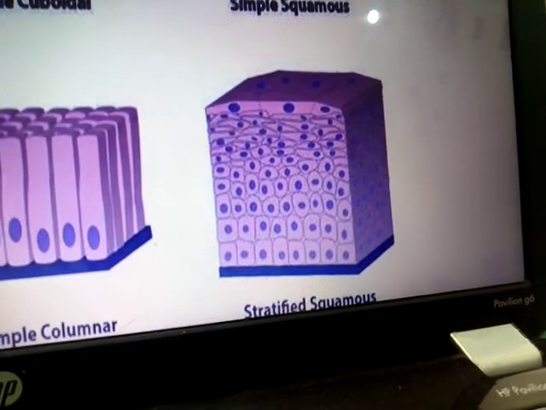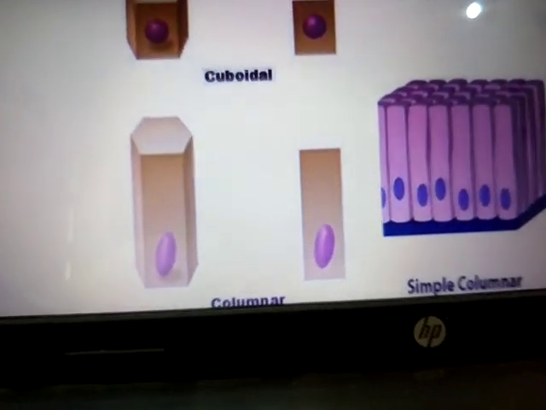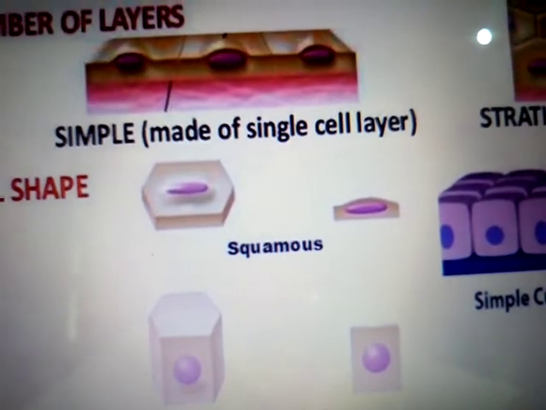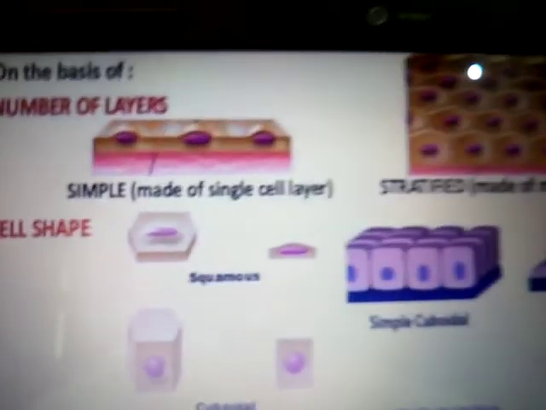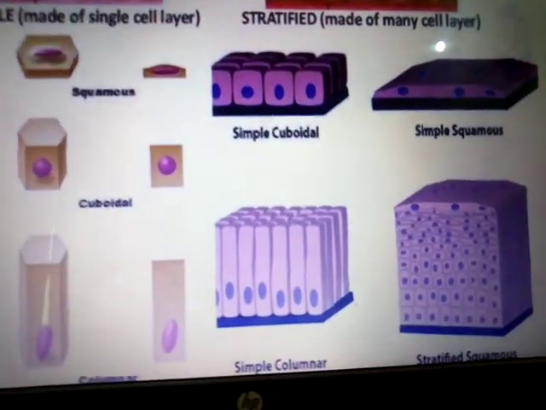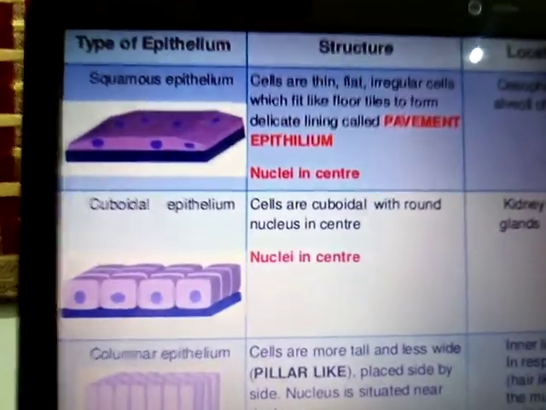Here they have a number of nuclei, so they are multinucleate. Here you find the columnar epithelium tissue. This is cuboidal epithelium tissue, and this is the squamous epithelium tissue. Okay, so this is a diagram of different kinds of tissues. Now the structure, location and function of different types of epithelium tissue.